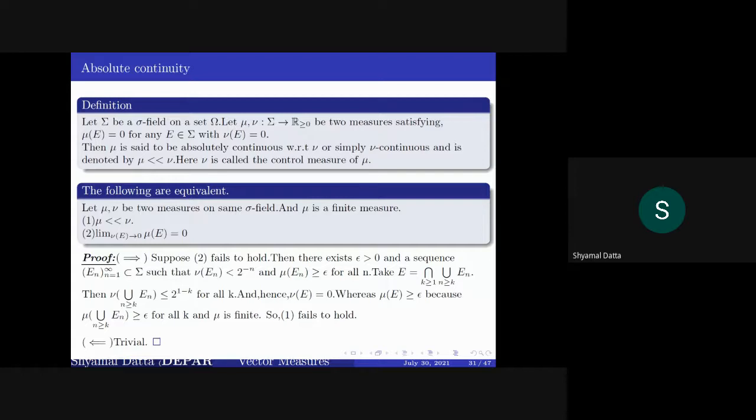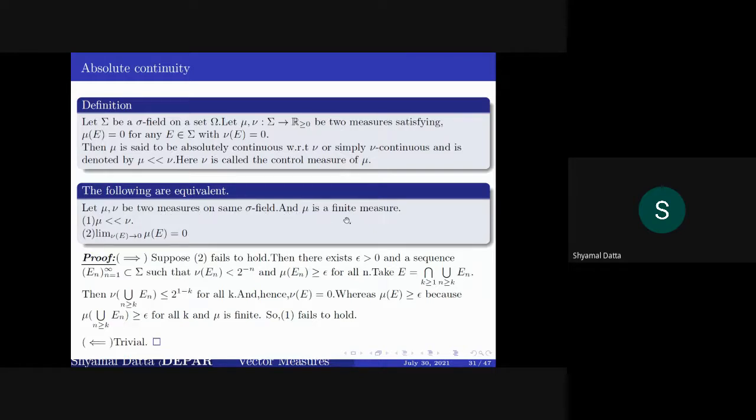Now there is a concept of absolute continuity, which is actually extended to the case of vector measures as well. We know that two measures from sigma to the non-negative reals are called absolutely continuous, that is, mu is absolutely continuous with respect to nu if mu vanishes on every set of nu measure 0. And this equivalence holds in the case of real valued, non-negative real valued measures.